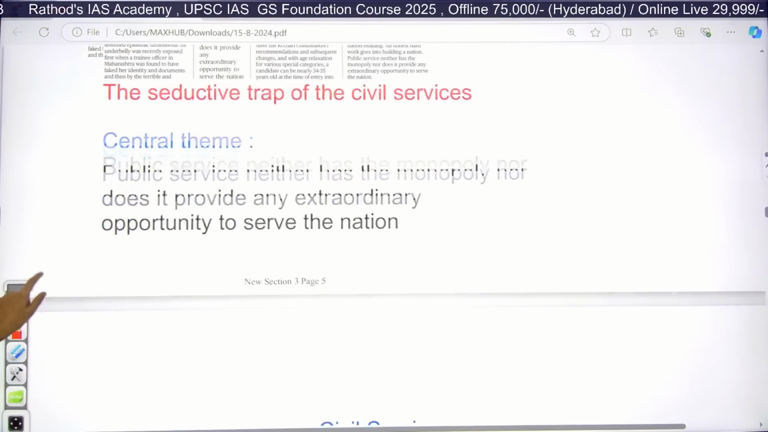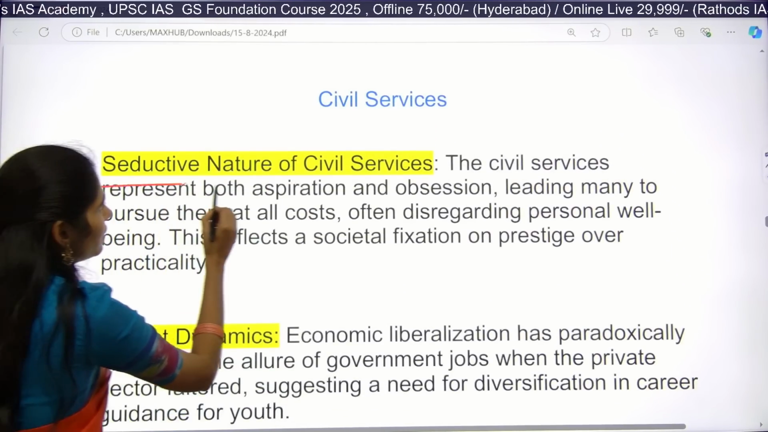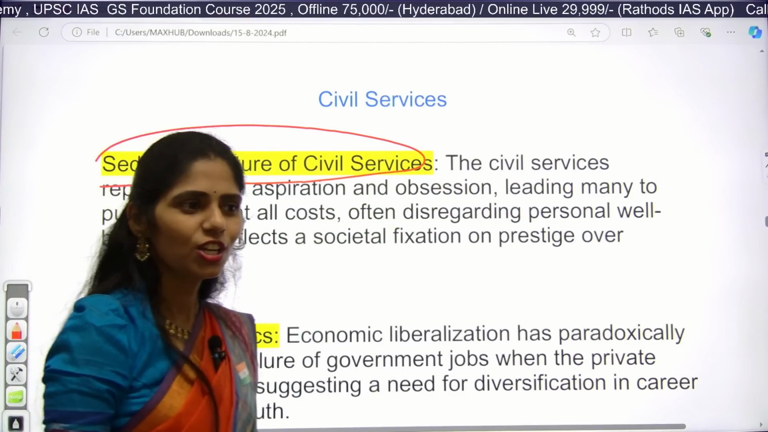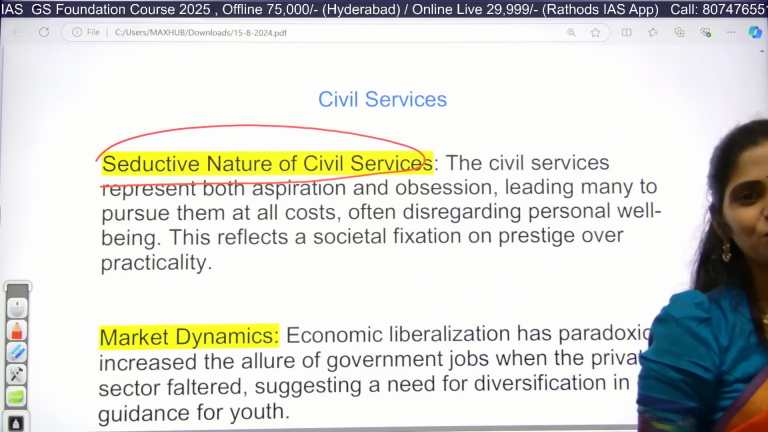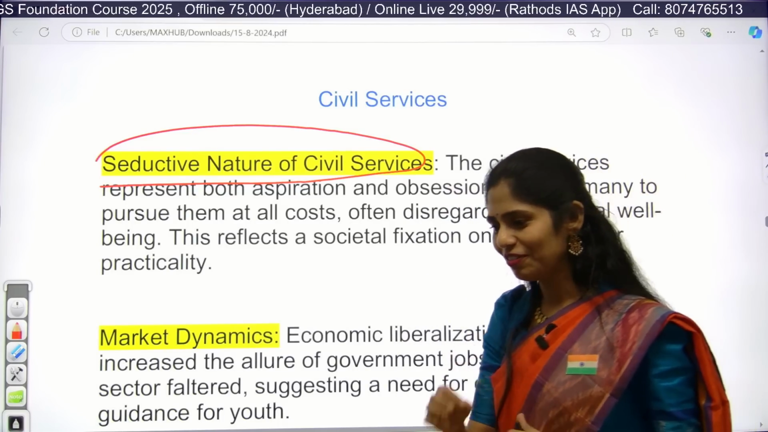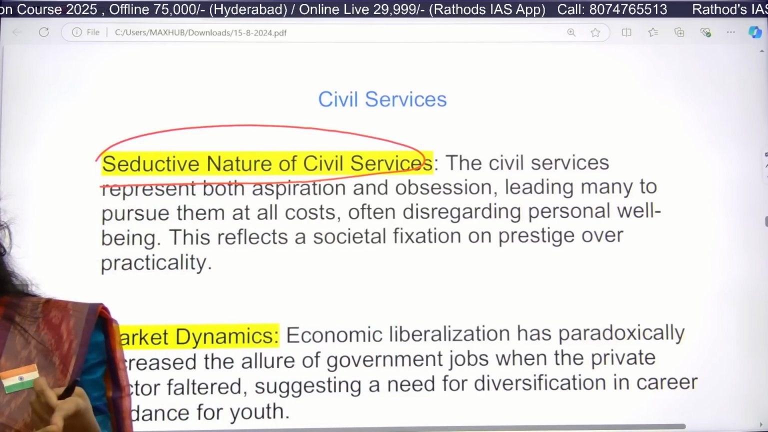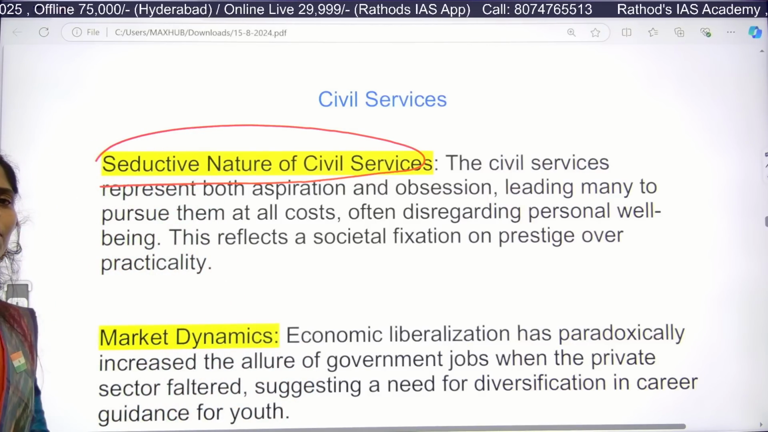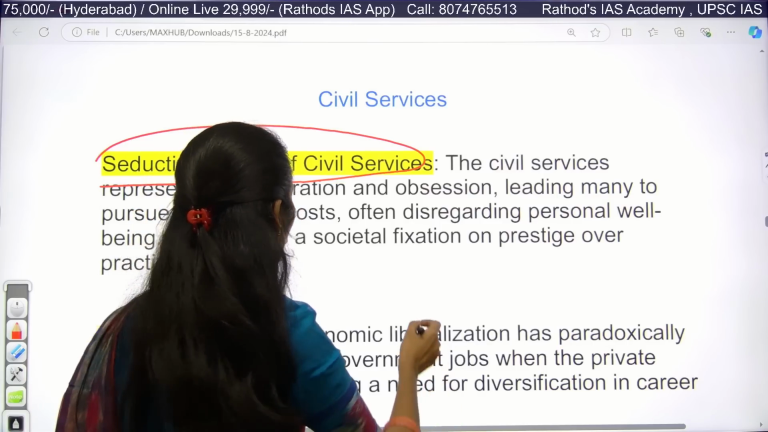That is what is mainly being discussed, and this article mainly focuses on how coaching institutes trap students. The article says yes, it is the selective nature of civil services. Once you start the civil service preparation, even if you want to come out, you will not. You will feel that I have to crack only this examination and I will not apply for any other examination. So it is like a selective trap, and many people have lots of aspirations as well as obsession.